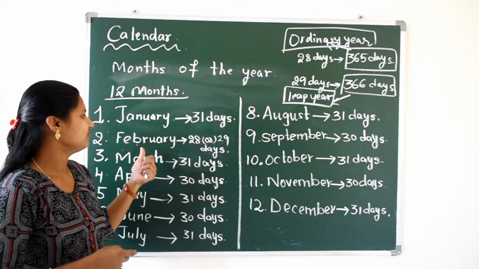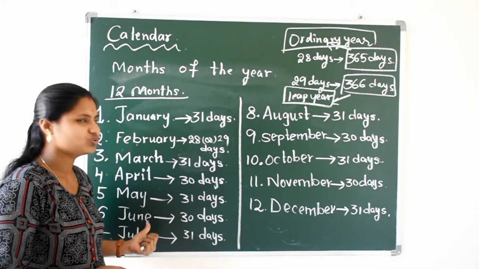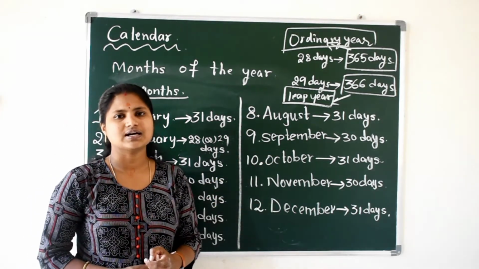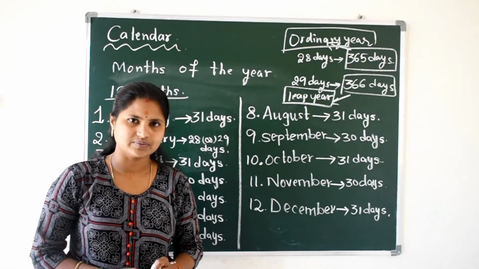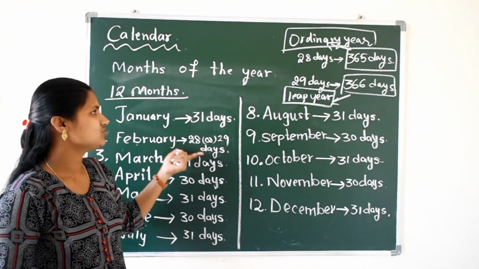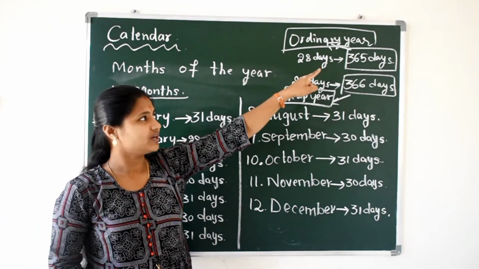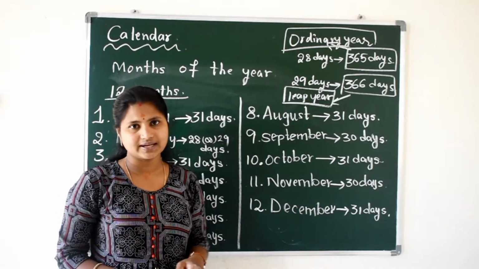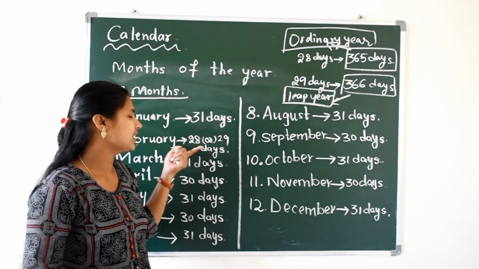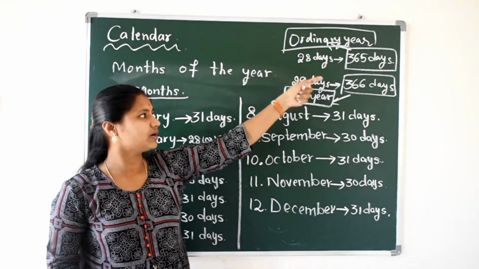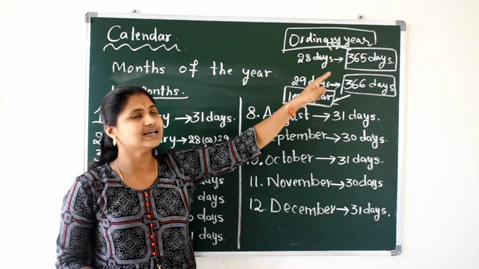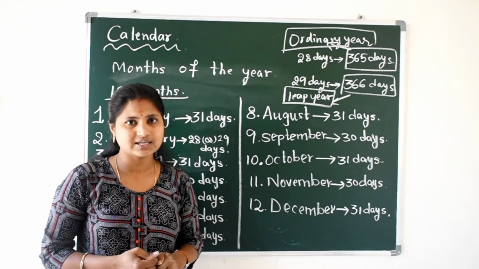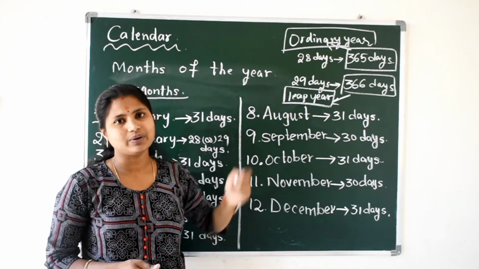January, February, March, April, May, June, July, August, September, October, November and December. These are the 12 months in a year. If February has 28 days, then the total number of days in a year is how many? 365 days, and that year is called an ordinary year. And if February has 29 days, then the total number of days in a year is 366 days. If we have 366 days in a year, that year is a leap year.